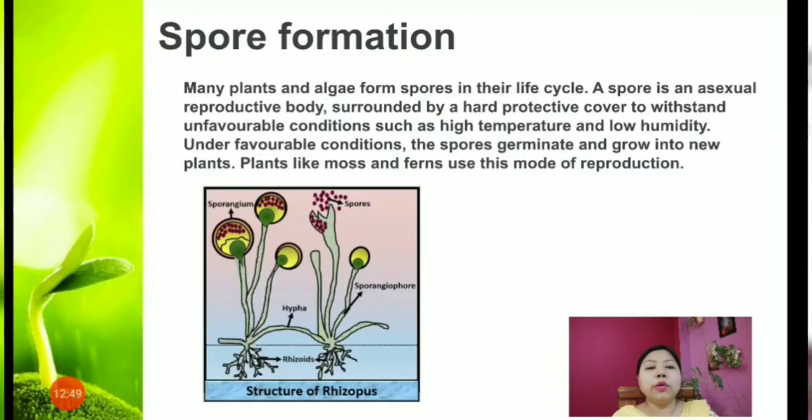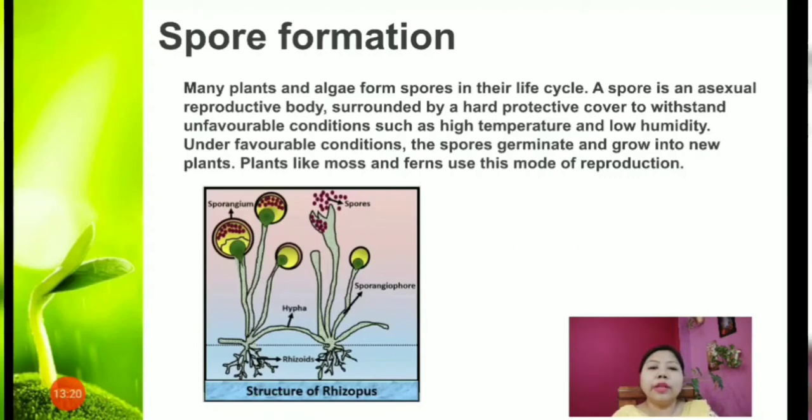So in the picture you can see the structure of Rhizopus, bread mold. You can see that there are some hair-like structures which are called hypha, and then there is a blob on a stick-like structure. That blob is called sporangium or sporangia, and the stick-like structure is called sporangiophore. Inside the sporangia are present the spores. So spores are the asexual reproductive structures.